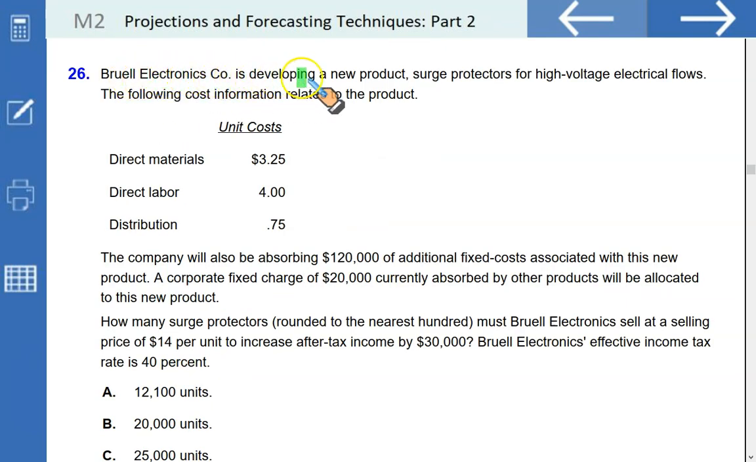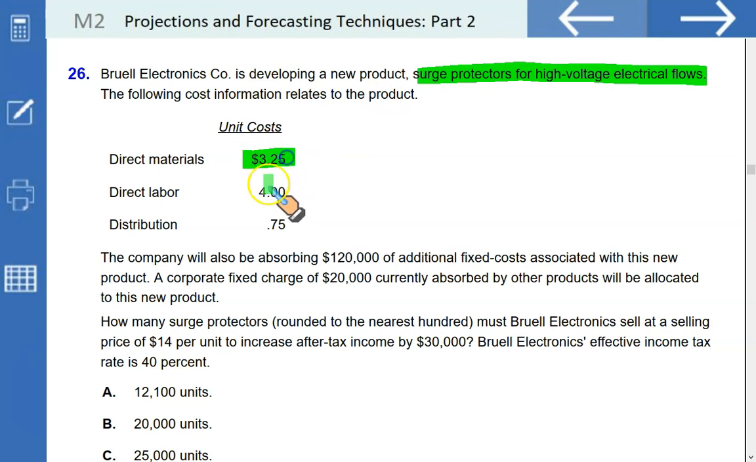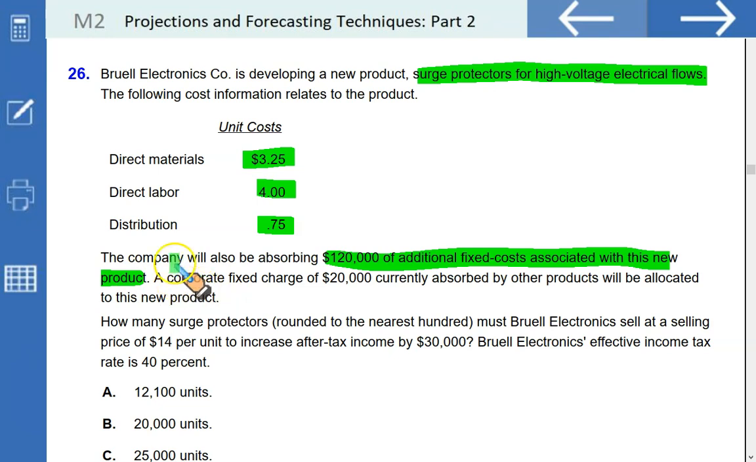Brule Electronics is developing a new product, surge protectors for high voltage electrical flows. The following cost information relates to the product: direct material, direct labor, and the distribution cost. The company will also be absorbing $120,000 of additional fixed costs associated with this new product that is relevant. A corporate fixed charge of $20,000 currently absorbed by other products will be allocated to this new product.